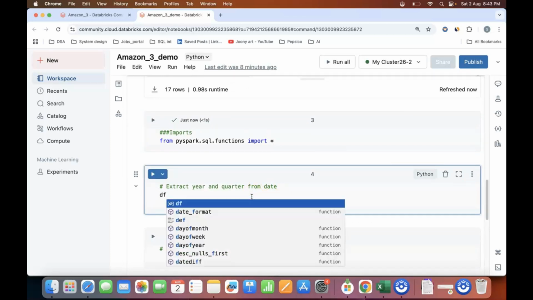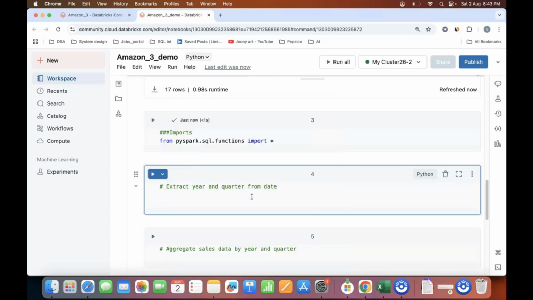So what I will do is I'll create a data frame that is df_quarters. How will I get this data frame? I will be creating two columns: one for year and the second for quarter. And how will I do it? We do have functions called quarter and year in PySpark in order to achieve this. So let me write it.